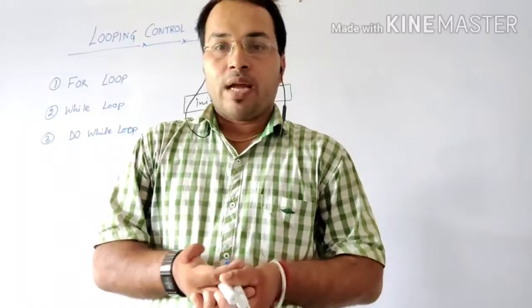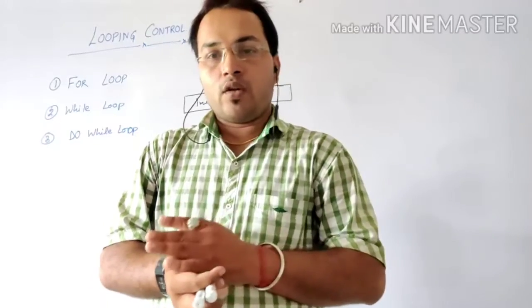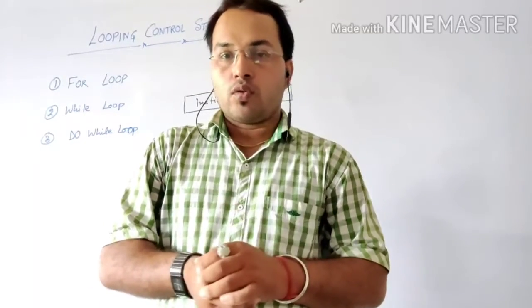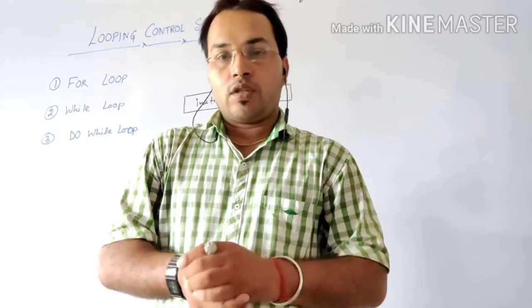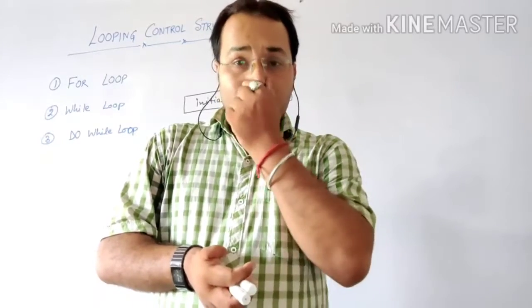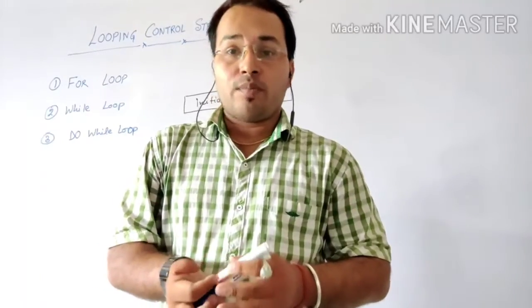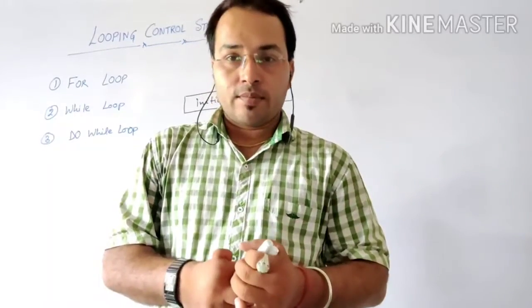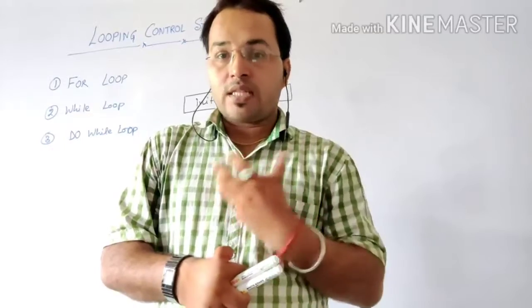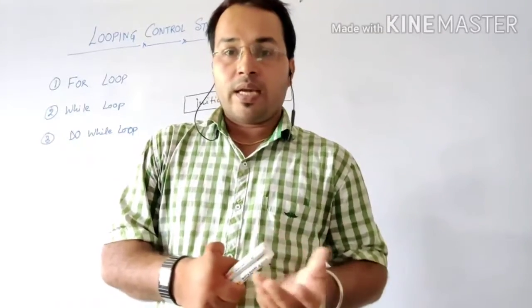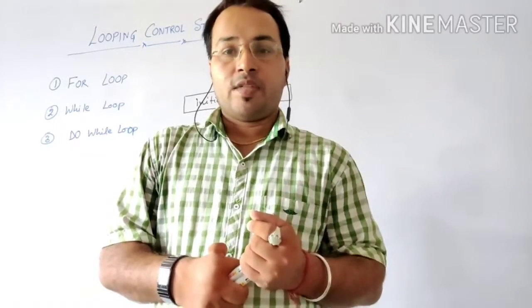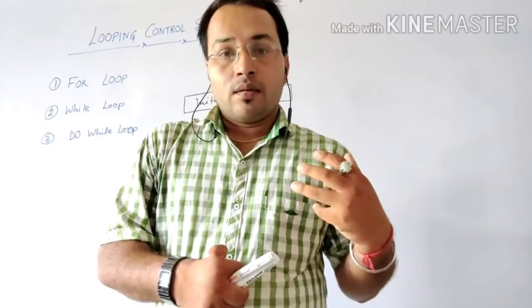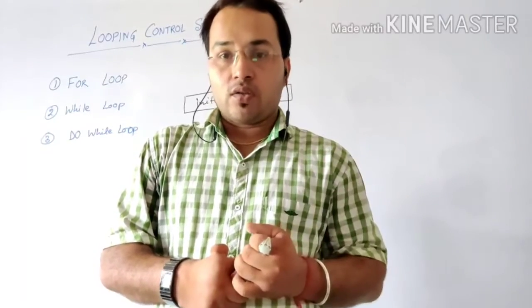Every time we have to write 2 into 1 equals 2, 2 into 2 equals 4, 2 into 3 equals 6. That means in SOPLN or System.out.println, every time we have to write this particular statement. But by using these control structure statements, we can save our time and our energy also.